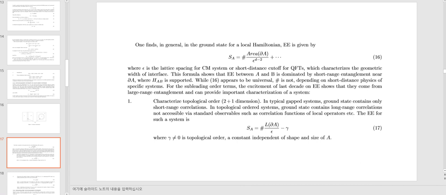The subleading term is universal, not depending on short-distance physics, but on long-range entanglement, and can provide important characterization of a system, such as topological order in 2 plus 1 dimensions. In typical gapped systems, the ground state contains only short-range correlation. In topological order systems, the ground state contains long-range correlation, not accessible via standard observables such as correlation functions of local operators. The entanglement entropy for such a system is like this, where gamma, which is not zero, is the topological entanglement entropy, a constant independent of the shape and size of A.